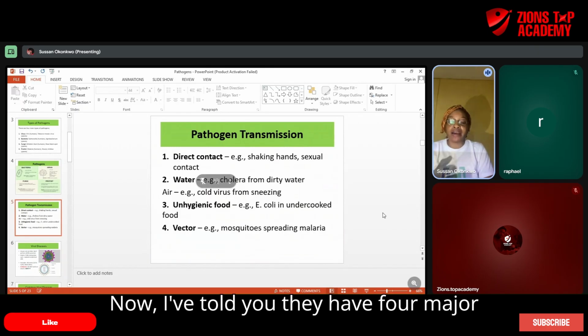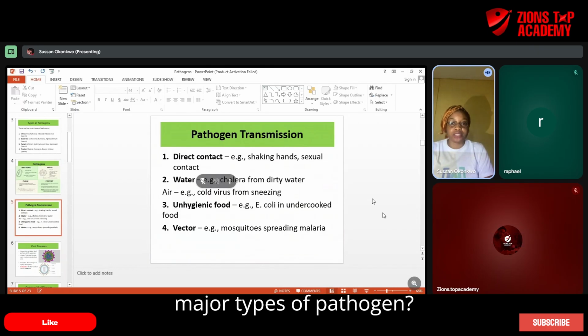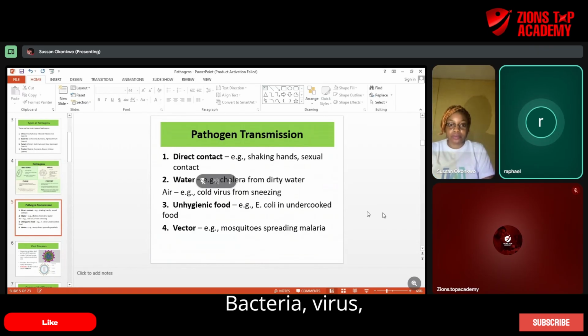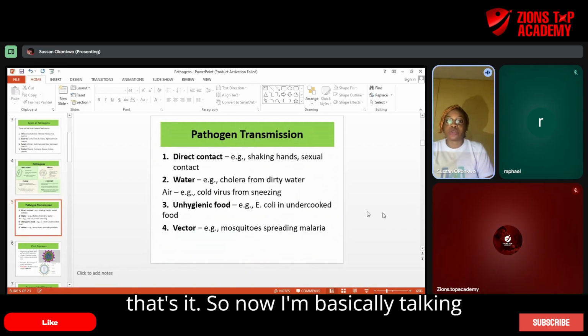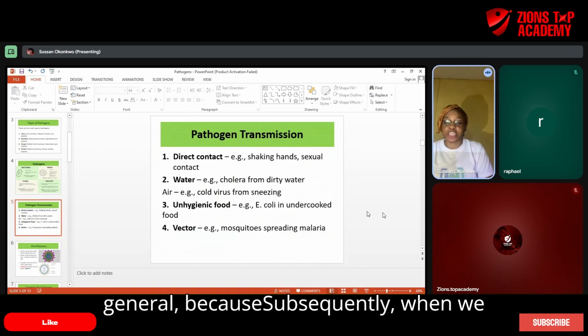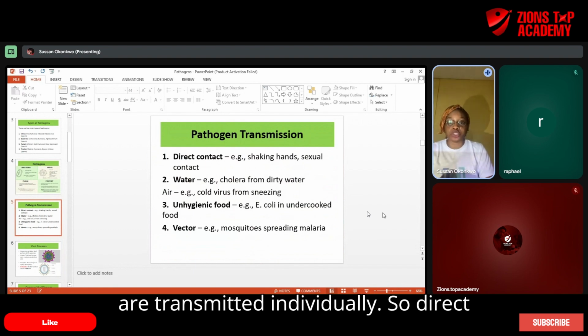Now I've told you there are four major types of pathogen. Can you list the four major types of pathogen? Bacteria, virus, protist, and fungi. Yes, that's it. So now we're going to be talking about how they are transmitted in general, because subsequently, when we move down, you will see how specifically they are transmitted individually.